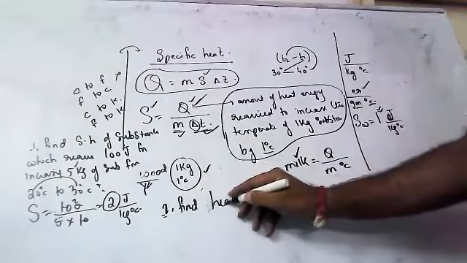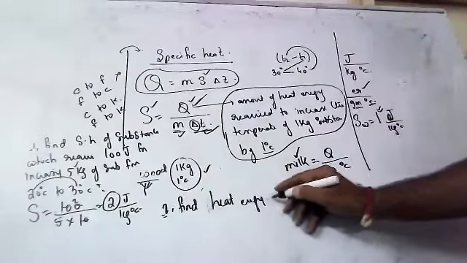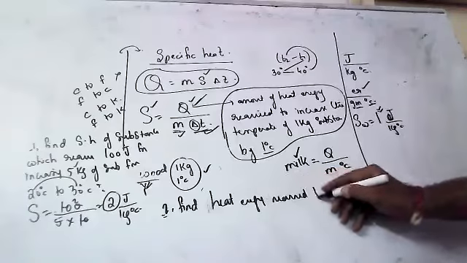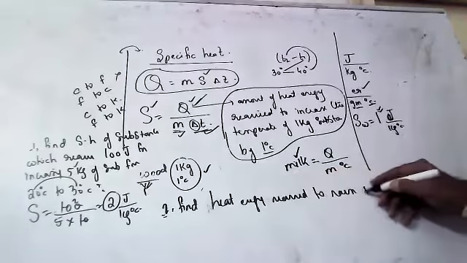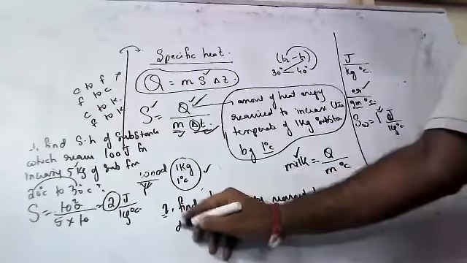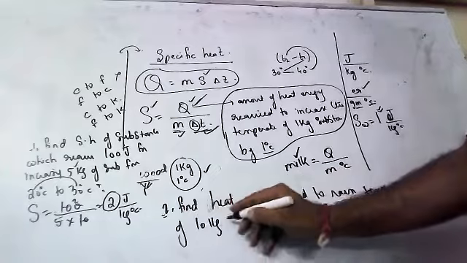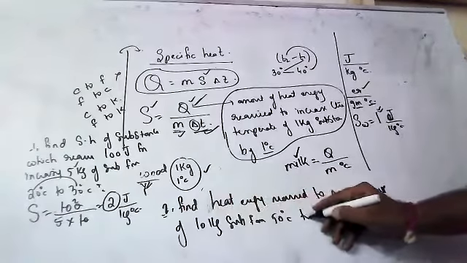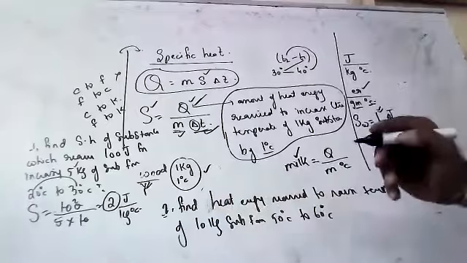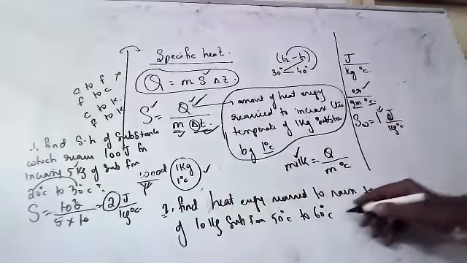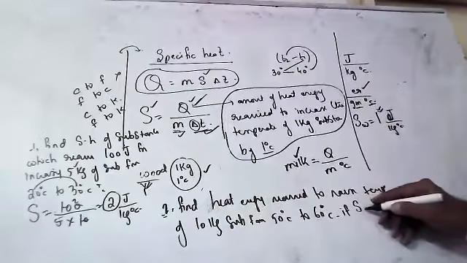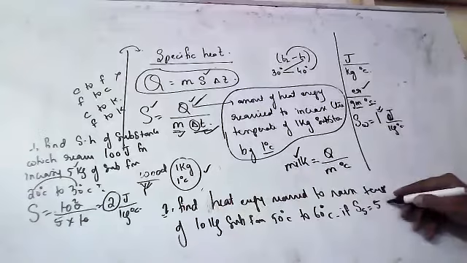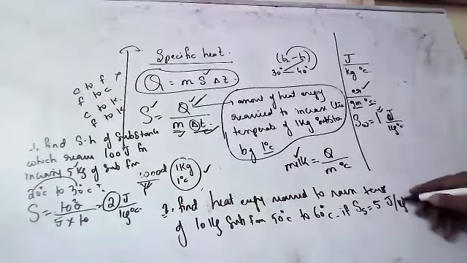Simple question. Now another question. Find the heat energy required to raise the temperature of 10 kg substance from 50 degrees centigrade to 60 degrees centigrade, if the specific heat of that substance is 5 joule per kg degree centigrade.